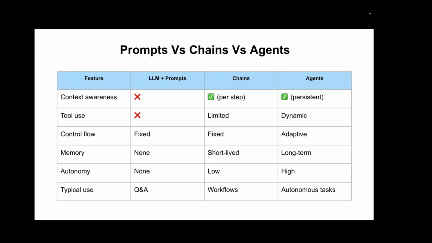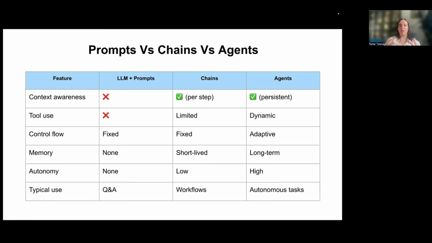So if we look at the evolution of prompts and LLMs, they advanced to chains and agents. At the end, prompts and LLMs were not context aware. They weren't able to use any tools. They didn't have any flows. You can see here that the control flow has evolved: the agent has an adaptive flow, and the chain has a memory which is short-lived. The agent is able to have a memory which is much longer-lived.